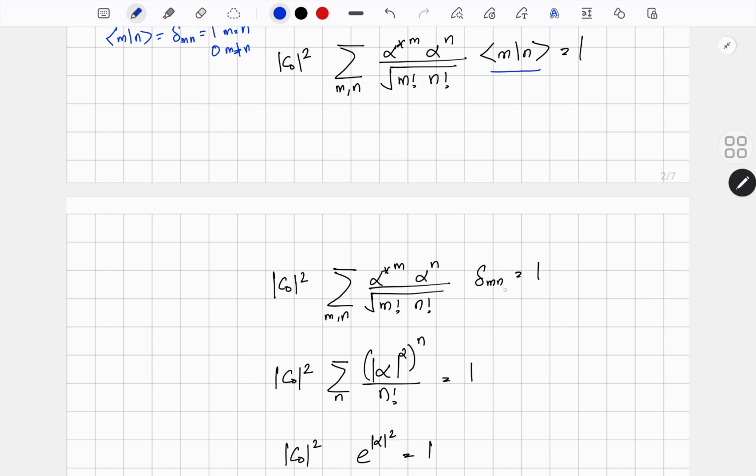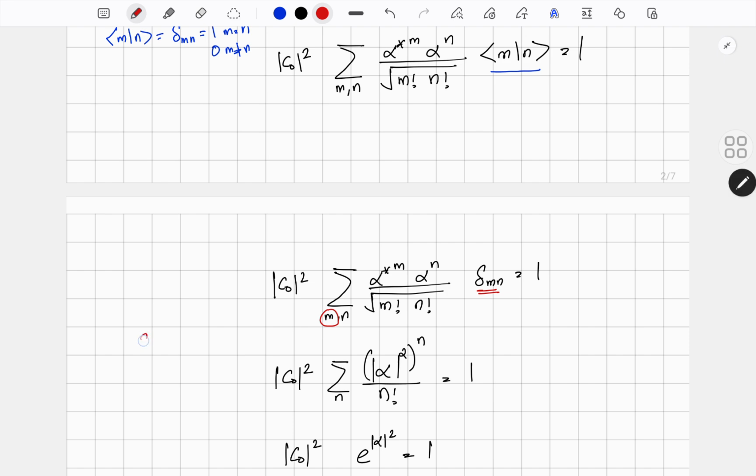Now we have to sum over any one of the indices. Suppose I am summing over m. First m will take value 0, then m will take value 1, then m will take value 2. But this Kronecker delta mn will always be 0 except when m equals n. So all the terms of this summation would be 0 except when m equals n.